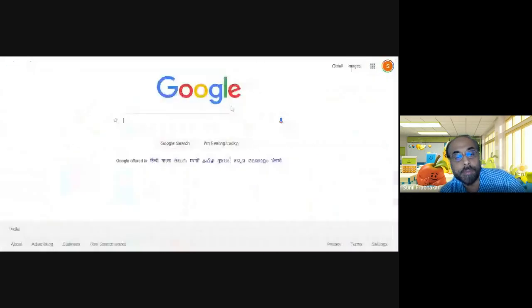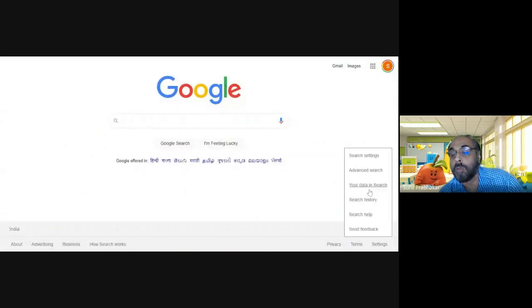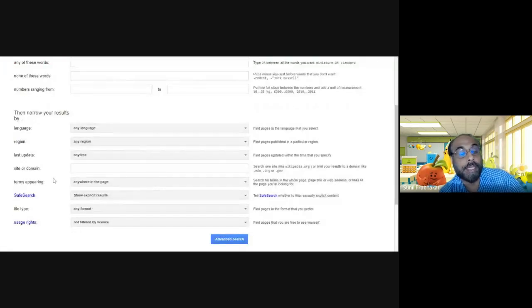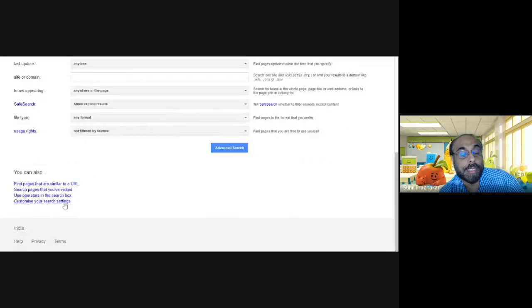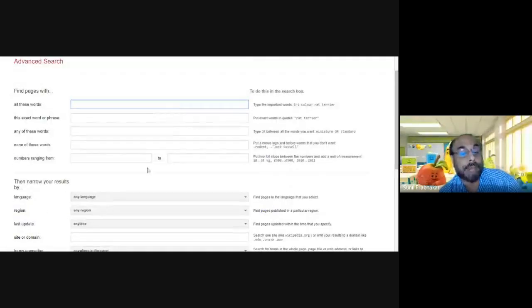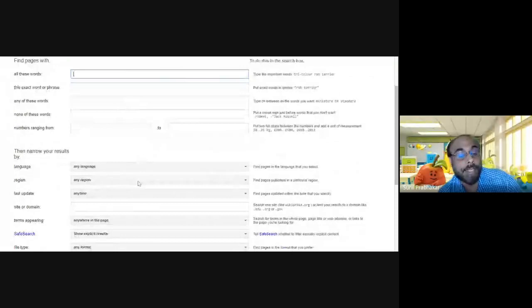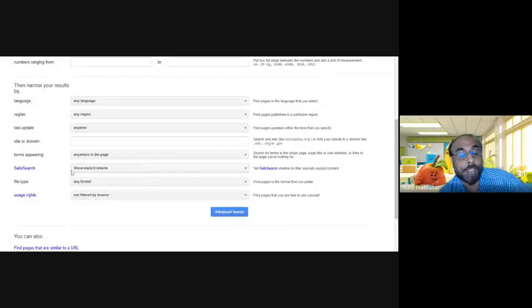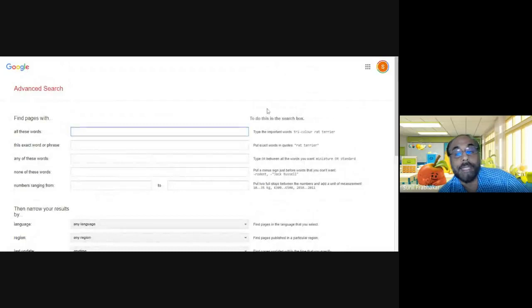Go to Google, go to advanced search. Here, look at the advanced search features: find pages with these words, exact words, any of these words, none of these words. Without using operators, you can give all these things. File type search you can do here, saved search you can do here, usage rights you can do here.